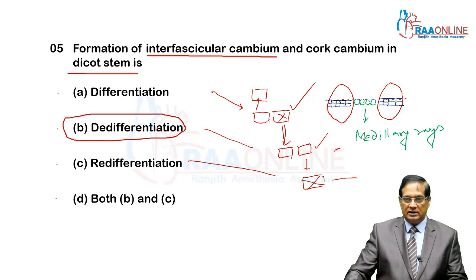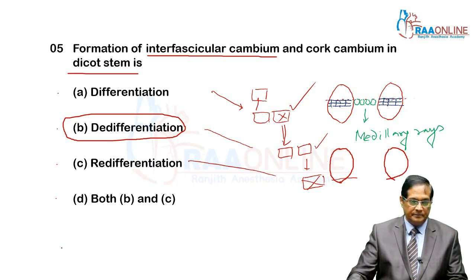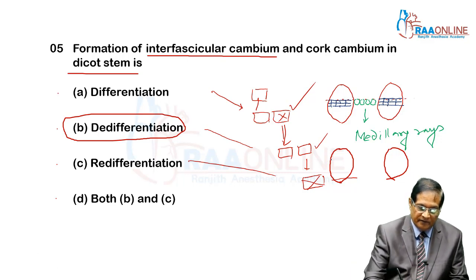So let's make another diagram in support of this. This is a vascular bundle. This is also a vascular bundle. In between two vascular bundles, in a vascular bundle, fascicular cambium is present. This is fascicular cambium or vascular cambium between primary xylem and primary phloem. And you see, these cells regain the power of division, and they become meristematic.